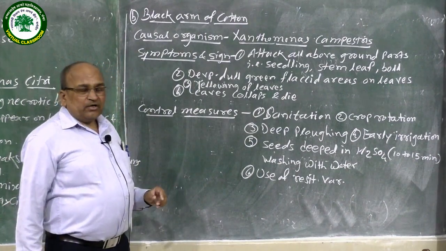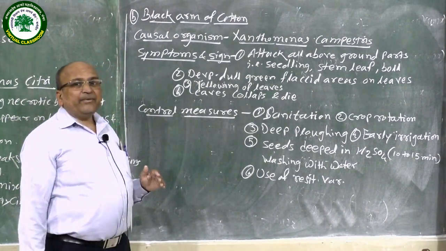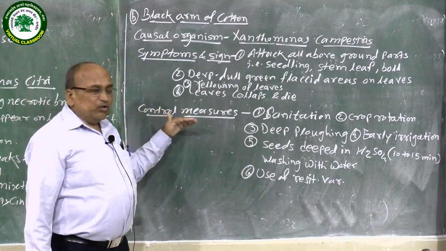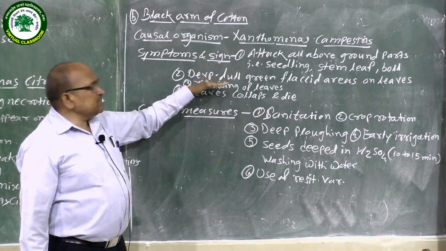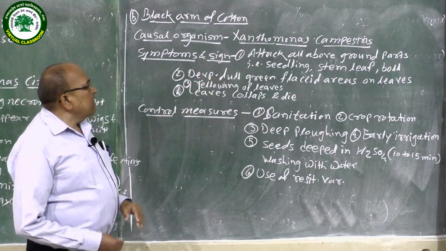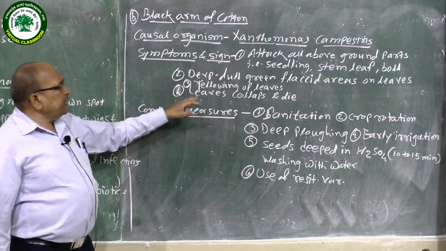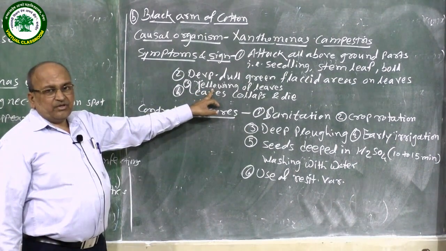A number of spots appear on the leaves and the stem parts, and they increase in size. The third symptom is yellowing of leaves.